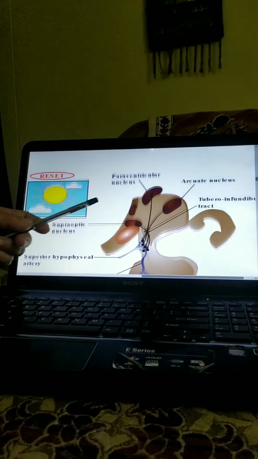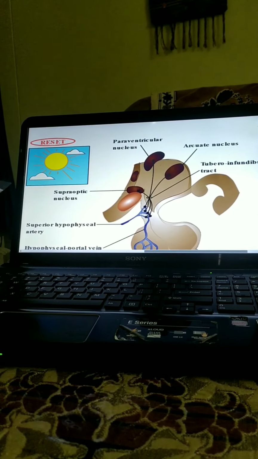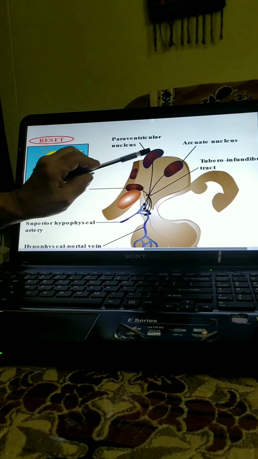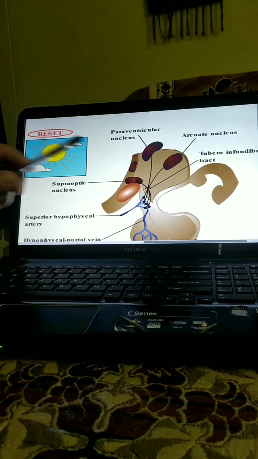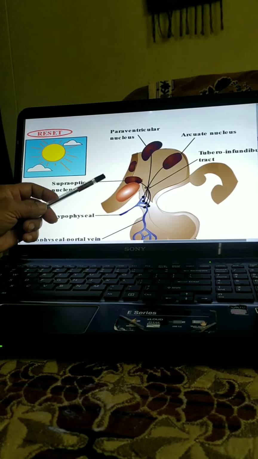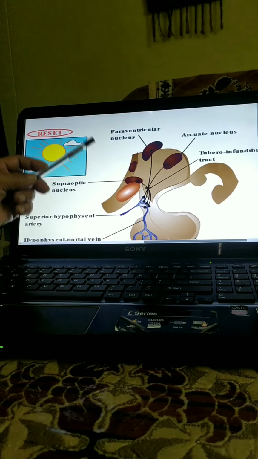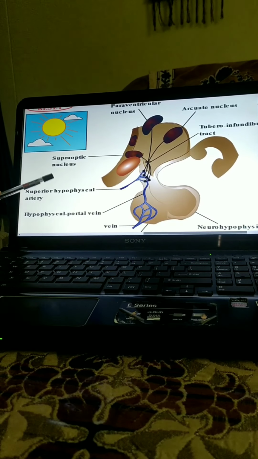Now look at this figure. It is the hypothalamus, and here are the hypothalamic nuclei, that is the supraoptic nucleus, paraventricular nucleus, and arcuate nucleus. The periventricular nucleus is not shown in this diagram. And now, to better understand the function of these nuclei, have a look at the blood supply of the pituitary.